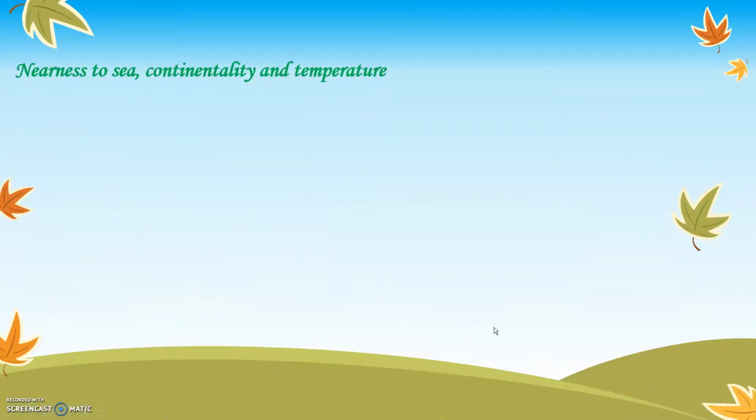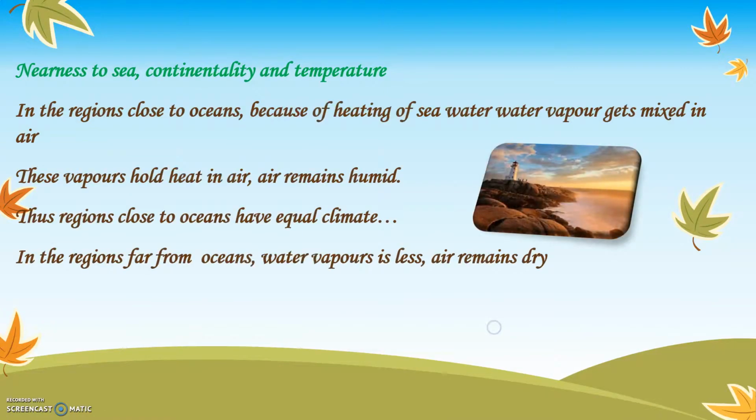Nearness to sea and continentality and temperature. In the regions close to ocean, because of heating of the seawater, water vapor gets mixed in the air. We have learned about the water cycle that ocean and sea water gets heated faster because of the sun, which eventually leads to water vapor. This water vapor holds heat in the air and air remains humid. Humid is a little wettish, like fog. Thus, regions close to ocean have equable climate. In the regions far from ocean, water vapor is less and air remains dry.